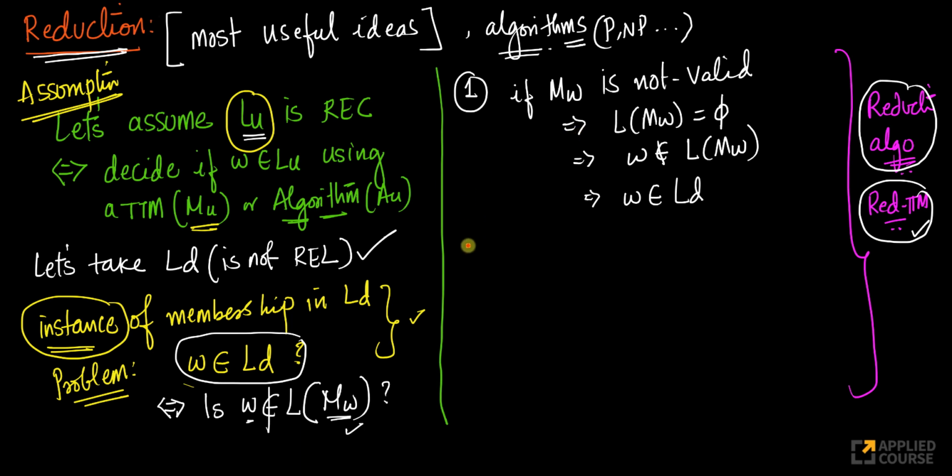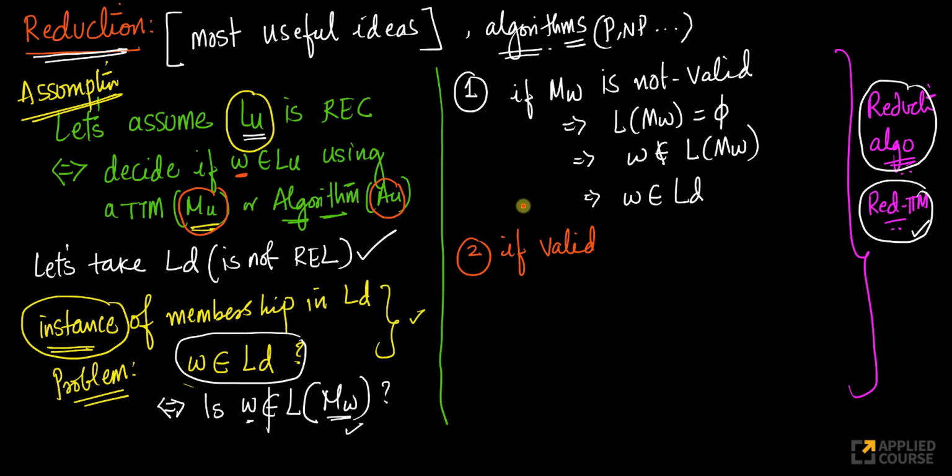So step 2, second part. Let's assume MW is valid. If it's not valid, the problem was simple. If it is valid, what I'll do is this. Remember, I'm assuming that I have this total Turing machine MU, or this algorithm which, given a word, can decide if it belongs to my LU, my universal language, or not.